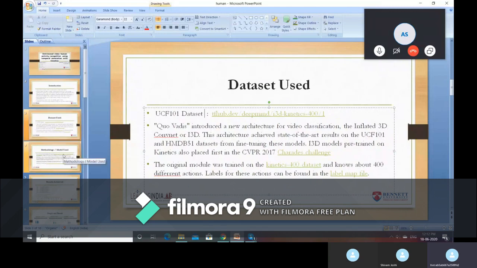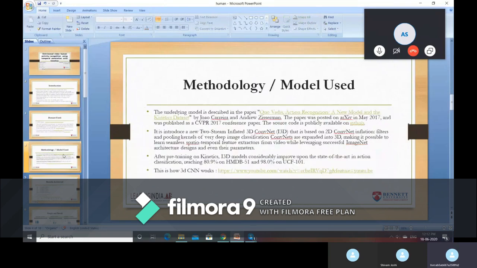In the methodology, we have used the 3D convolution network model, which helps in extracting spatiotemporal features from video by leveraging successful ImageNet architecture designs and even their parameters.